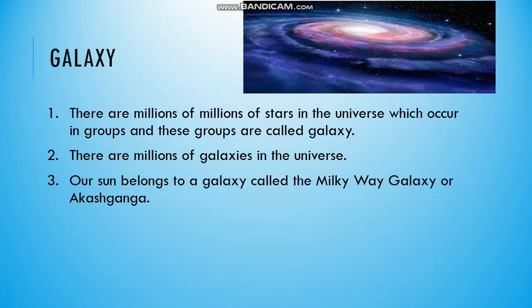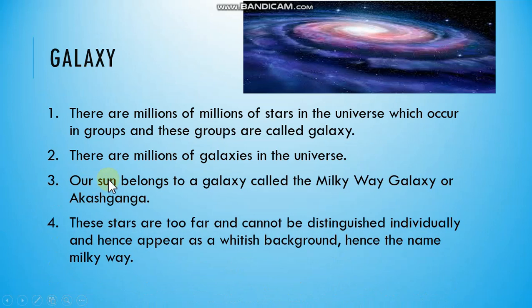Our sun belongs to a galaxy known as Milky Way galaxy. This image is of Milky Way or Akash Ganga. These stars are too far and cannot be distinguished individually. There are various stars, but you cannot see them individually or separately.